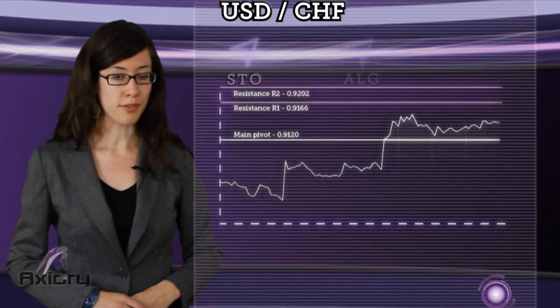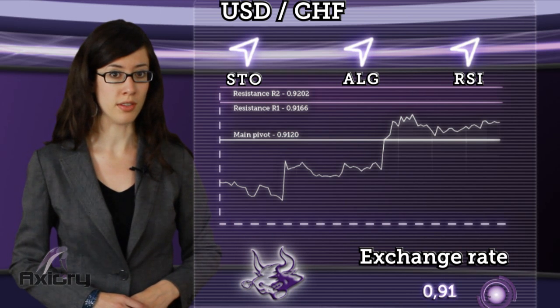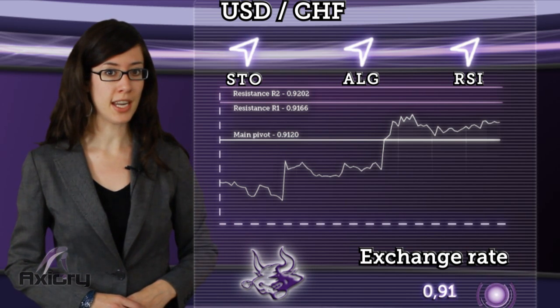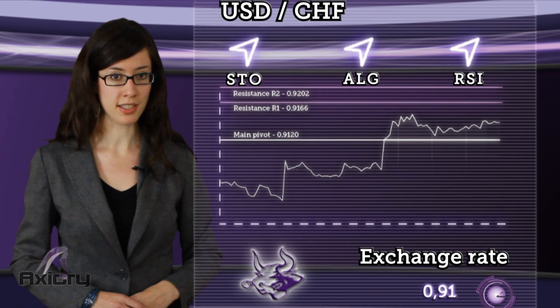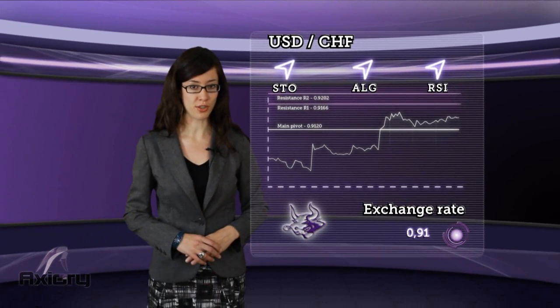Finally, our outlook for the dollar-franc. If price holds above daily pivot, we can expect a rise towards resistance R1. A break above this level will indicate the next objective at R2 resistance. The vast majority of our indicators and chart analysis in the dollar-franc show a bullish trend.